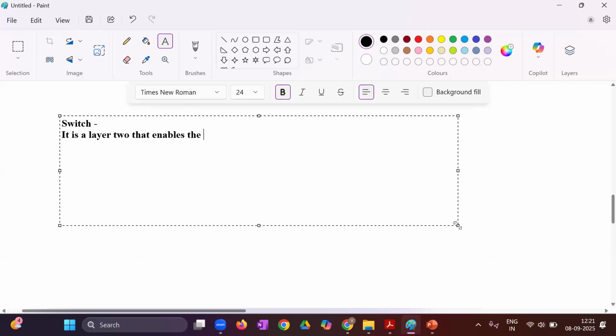It is a layer 2 device that enables the communication between the devices located in a local area network. Or in short, we can say it enables the communication within the local area network. Within is important here because when you write layer 3, that is not within, that is between, right? It is within the local area network.